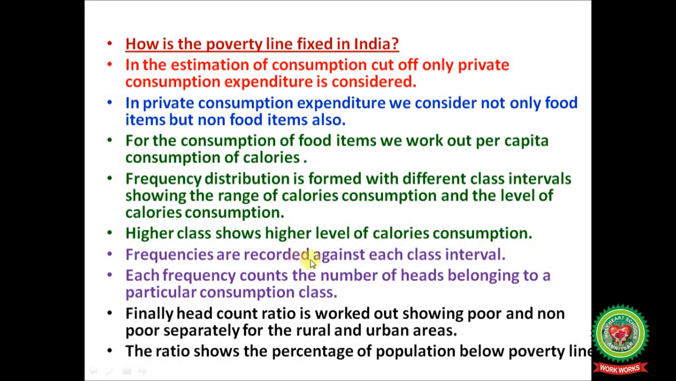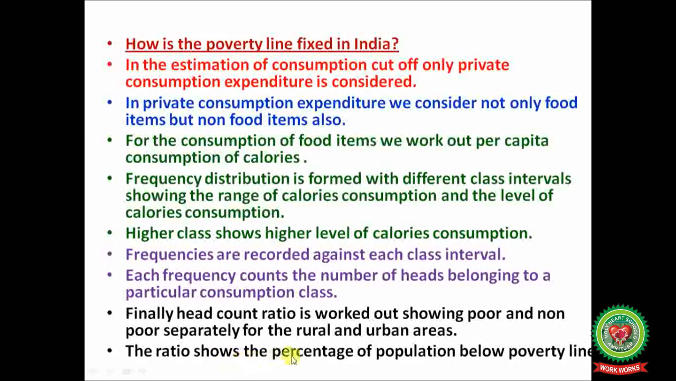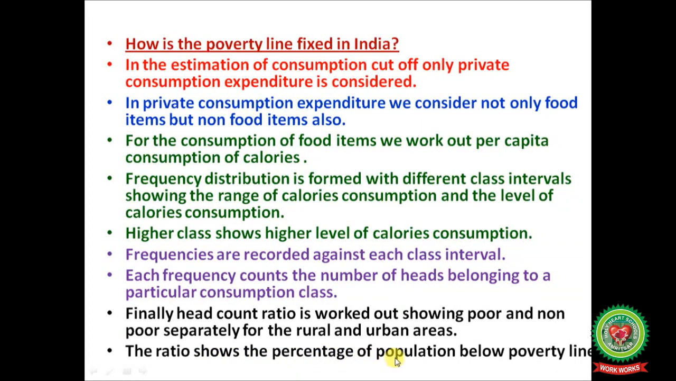Frequencies are recorded against each class interval. Each frequency counts the number of heads belonging to a particular consumption class. Finally, head count ratio is worked out showing poor and non-poor separately for the rural and urban areas. The ratio shows the percentage of population below poverty line.